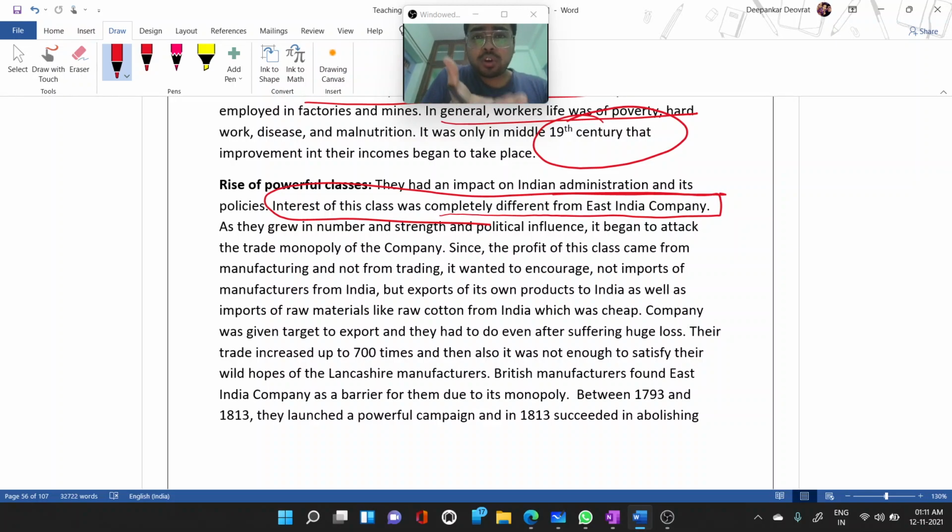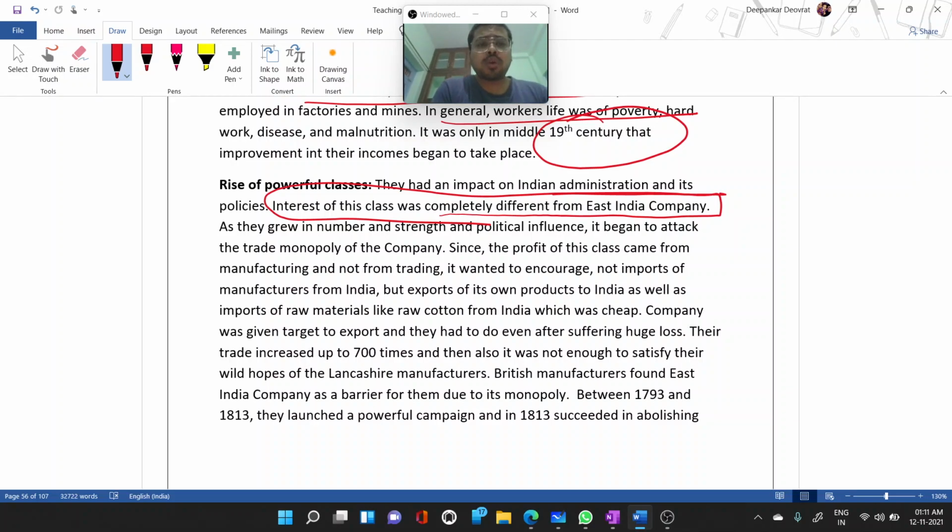Now they want to earn profit, so they wanted to do business with India. That kind of politics we'll see, that Pitt's India Act and other Regulation Acts, 1833 and all, were there to demolish the monopoly of the East India Company. But right now I'm talking about the period before that. So right now there is a monopoly of the East India Company.